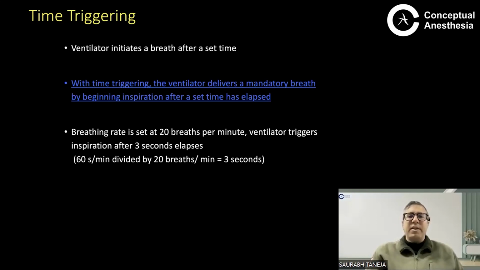So with time triggering, the ventilator delivers a mandatory breath by beginning inspiration after a certain time has elapsed. So suppose you have a breathing rate set at 20 breaths per minute. So what does the ventilator do? It triggers a breath every 3 seconds. So after every 3 seconds, the ventilator will automatically trigger a breath. So this 3 seconds is the time trigger.